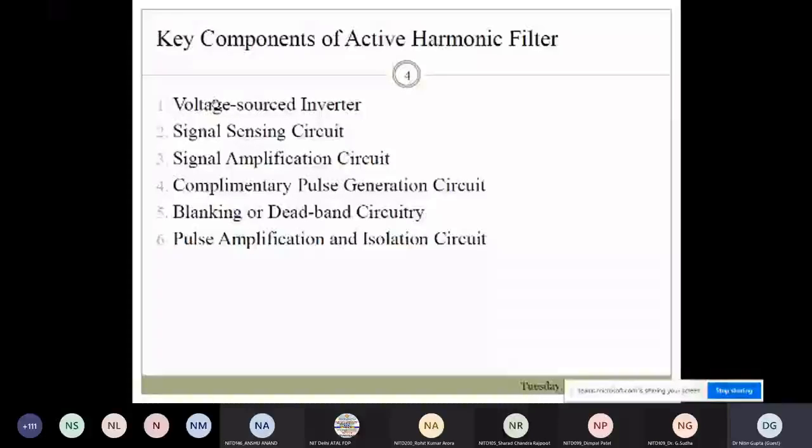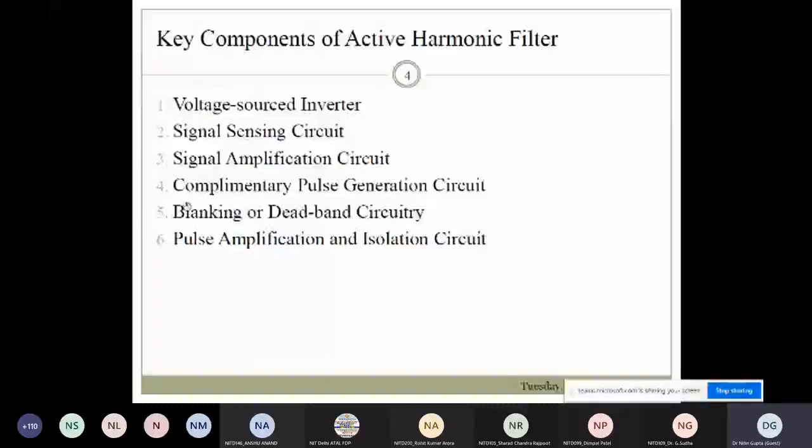The power circuit is a voltage source inverter. We need the signal sensing circuit, and the signal sensing circuit is this. We need the signal amplification circuit, complementary pulse generation circuit, blanking or deadband circuit, and pulse amplification and isolation circuit.